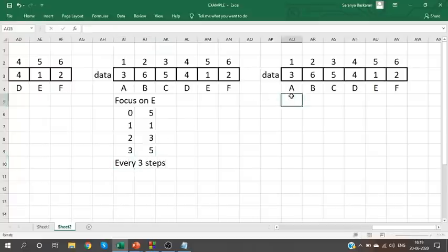Okay. Similarly, focus on F. Initially, F is at the 6th position. After 1 second, from 6 it should go to 2. After 2 seconds, from 2 it goes back to 6. So every 2 steps. That's it. We have the data for all the 6 monkeys.